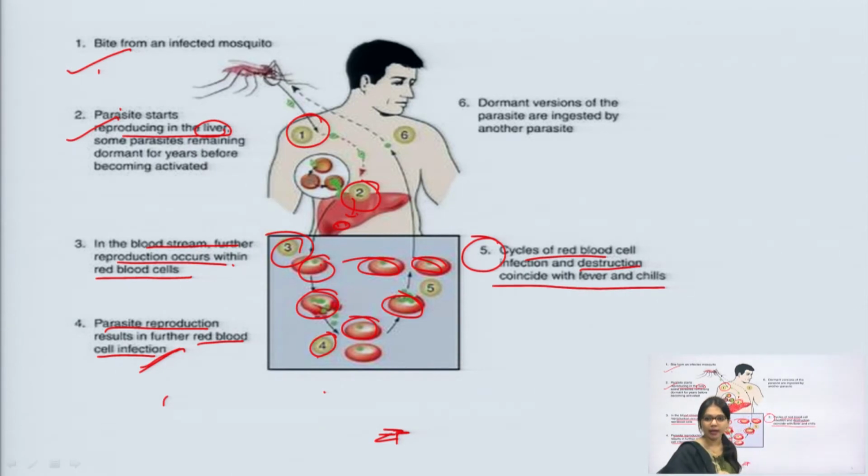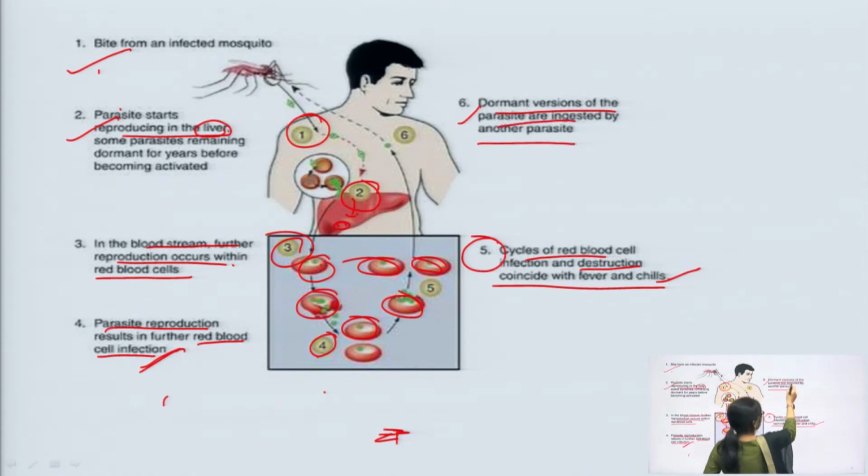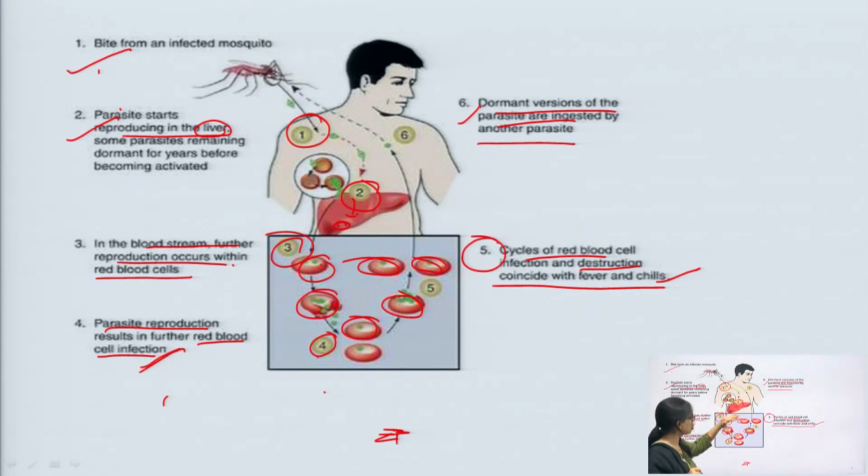Then there will be a sign and symptoms seen in the patients like chill, fever, and all this. We can say symptoms can be seen in the fifth stage when the RBC ruptures after the infection. And the next and last one is that the dormant version of the parasite is ingested by another parasite. As I told you, many of the parasites will remain in the dormant stage.